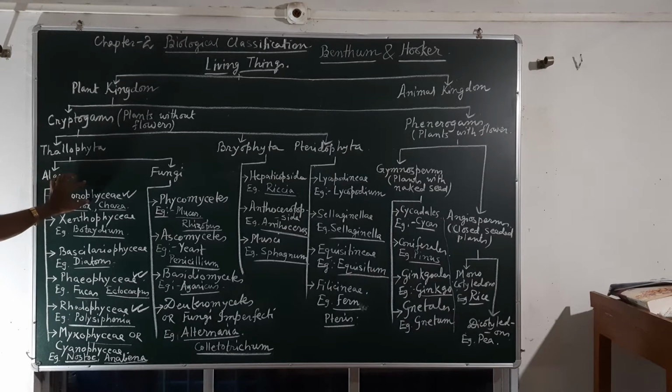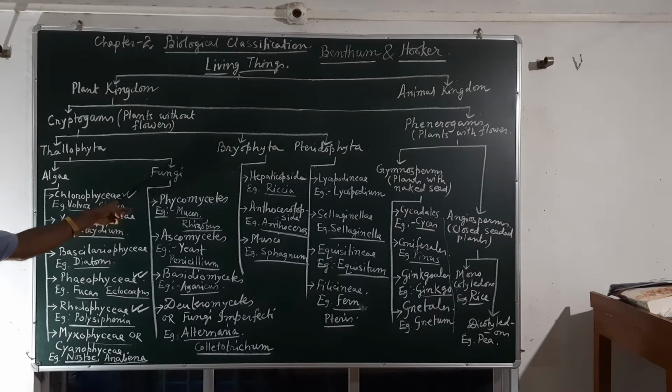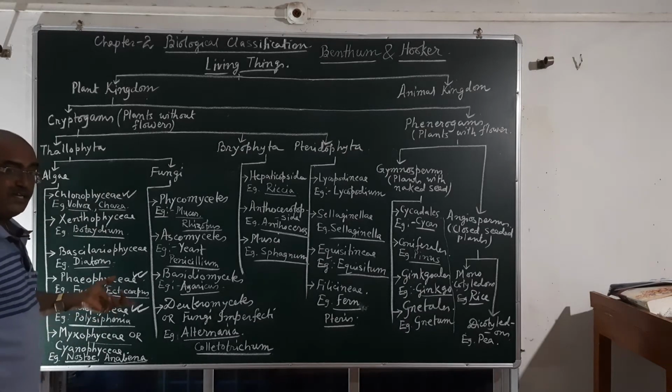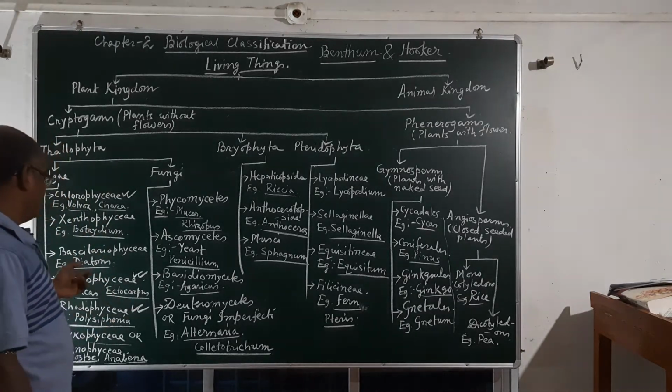In the Chlorophyceae, some members which are unicellular, like Chlamydomonas, have gone into the Protista. These things I will explain in a later video. Only unicellular Chlorophyceae have gone to the Protista, the eukaryotic unicellular organisms.